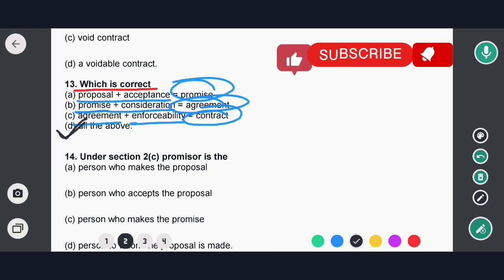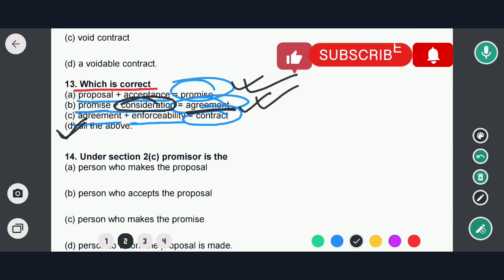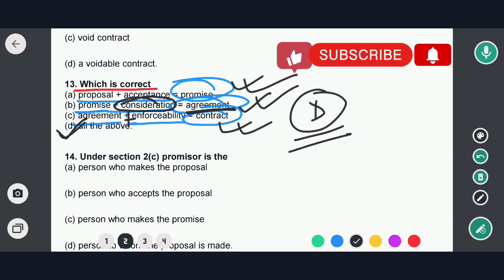Okay, that means proposal plus acceptance becomes a promise. This is correct. Then after the promise, if consideration is added, then it will become an agreement. This is correct. And after that, with this agreement, if there is enforceability by law, then it will become our final contract. So in this case, option D would be the correct answer. Okay, so now we go to the next question.